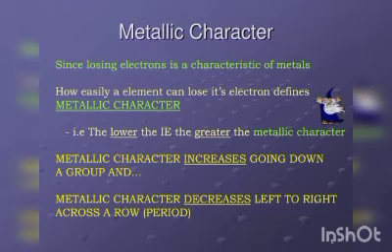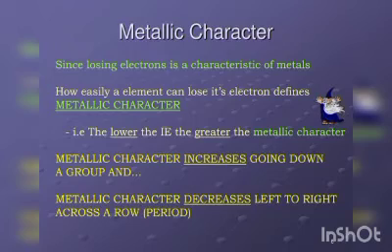So where is the more ionization energy? In the period. So we know that the lower the ionization energy, the greater the metallic character. So where is the lowest ionization energy? In the group. So where will the metallic character be more? In the group, because the lower ionization energy is in the group. So the greater metallic character, or the electropositive character, will be going down the group.